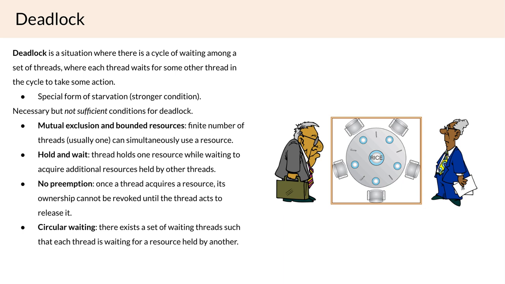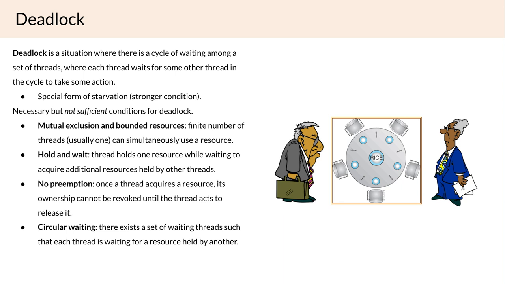Okay, so I went over two conditions, the hold and wait and the no preemption. And now circular waiting, you can see how this is applicable in this example, since we have five philosophers, each of which is waiting for the philosopher on their right. The last condition that I didn't go over is mutual exclusion and bounded resources. And so here, the reason we have mutual exclusion is because we established that each philosopher can only hold one chopstick at the same time, right? And it wouldn't make sense for two philosophers to share one chopstick simultaneously, right?